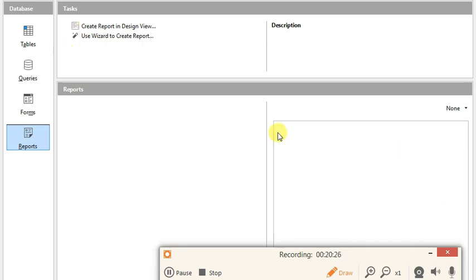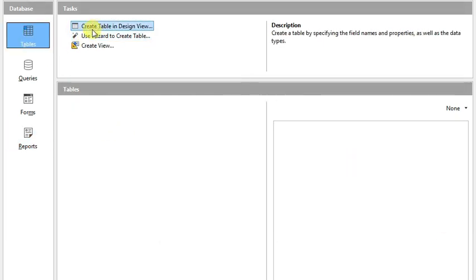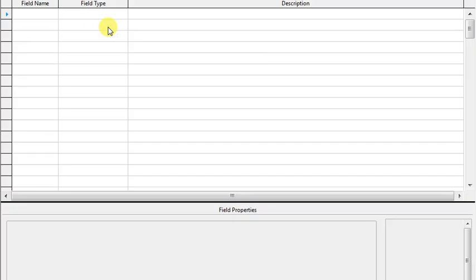To create a table in the database, you have to click on table, and then click on create table using design view, or you can create a table by using wizard. So we'll use create table by using design view. So click on the table design view. Now the design view will appear on the screen. In this screen you are going to enter the field name and field type. Now I'm going to explain each and everything step by step.